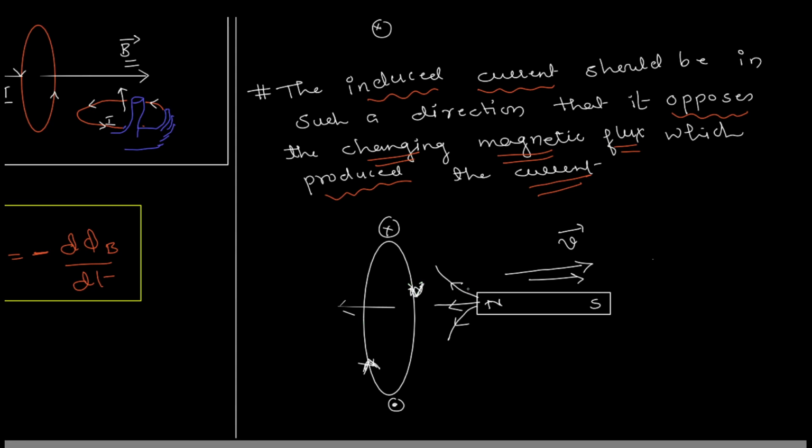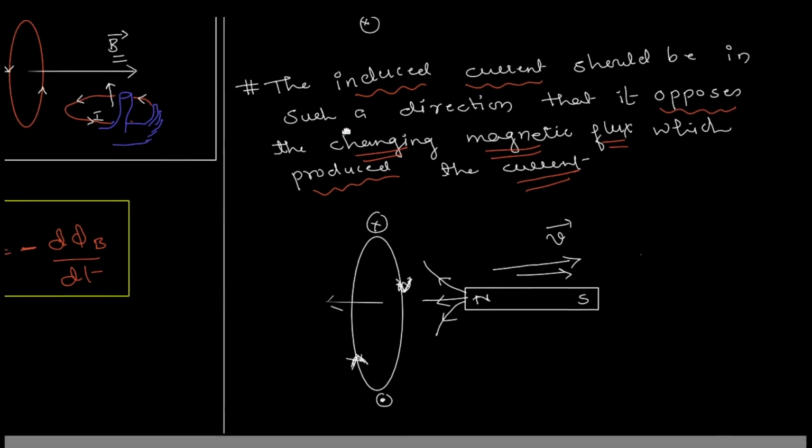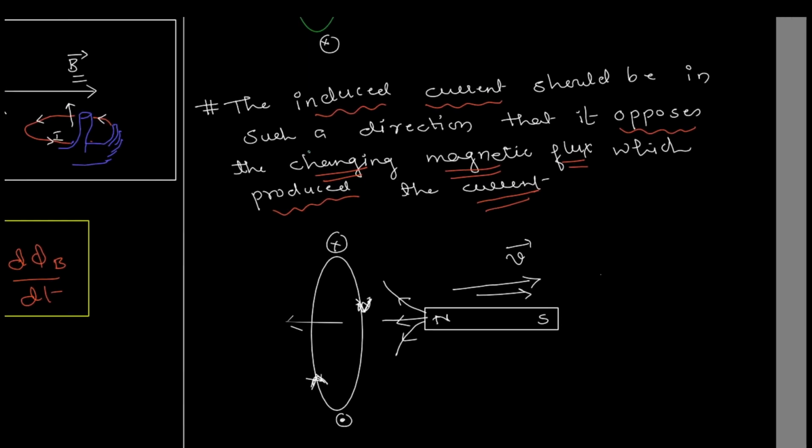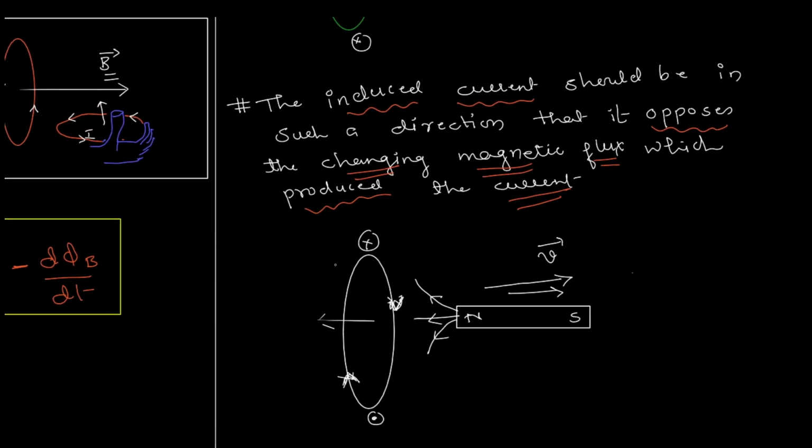To sum it up, it's simply this, that the induced current is such that it does not like any changing flux. So if the flux is increasing, it will try to decrease that, and if the flux is decreasing, it will try to increase that, and as a result you have your Lenz's law. In fact, Lenz's law is based on the law of conservation of energy, right? The conclusion we make in Lenz's law originates from the law of conservation of energy.